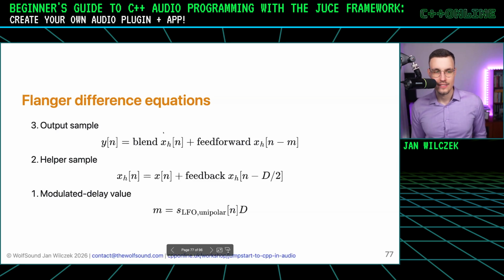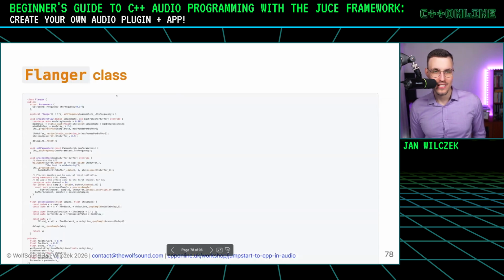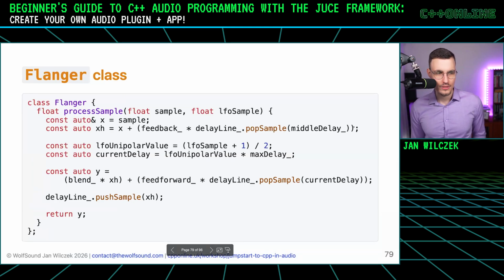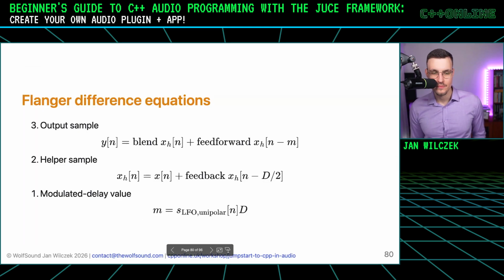And the amazing thing is that it's really easy now to put it into working code. So that's how such a class would look. But for this presentation, it's important to just look at the process sample function. Okay? What do we do here? We actually implement just these equations.